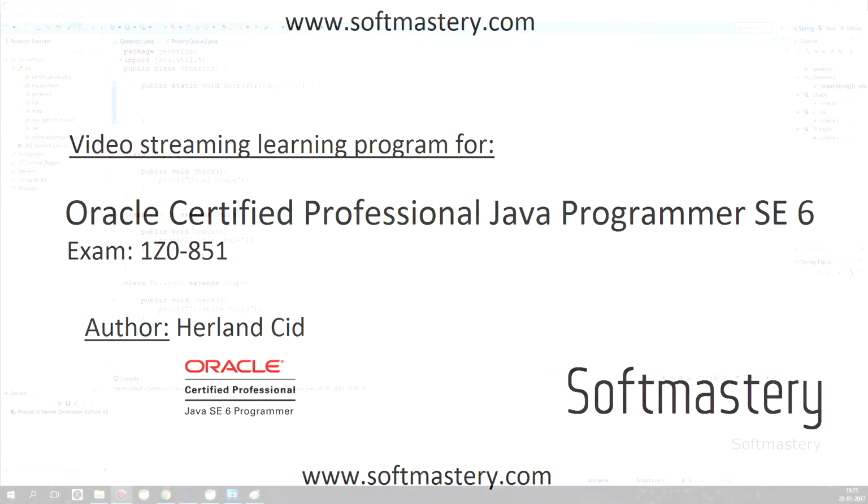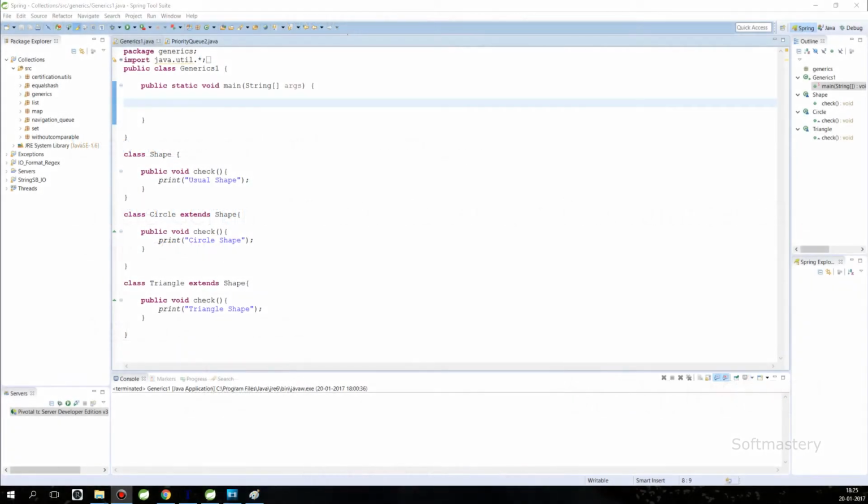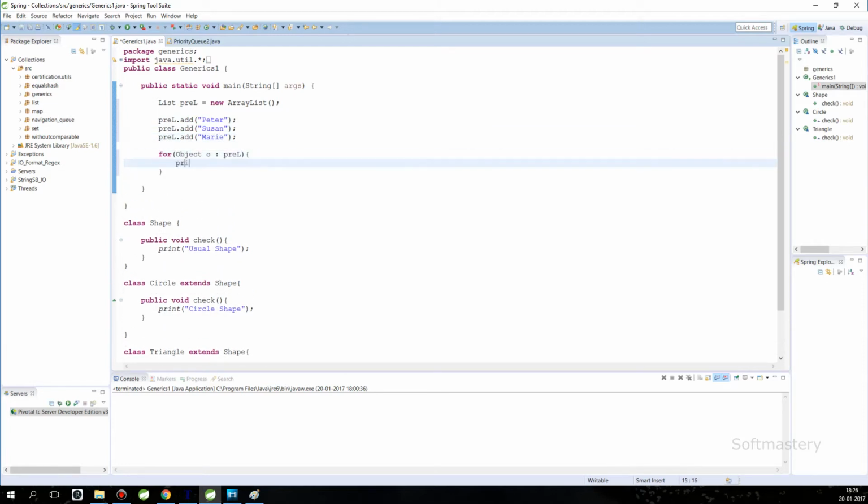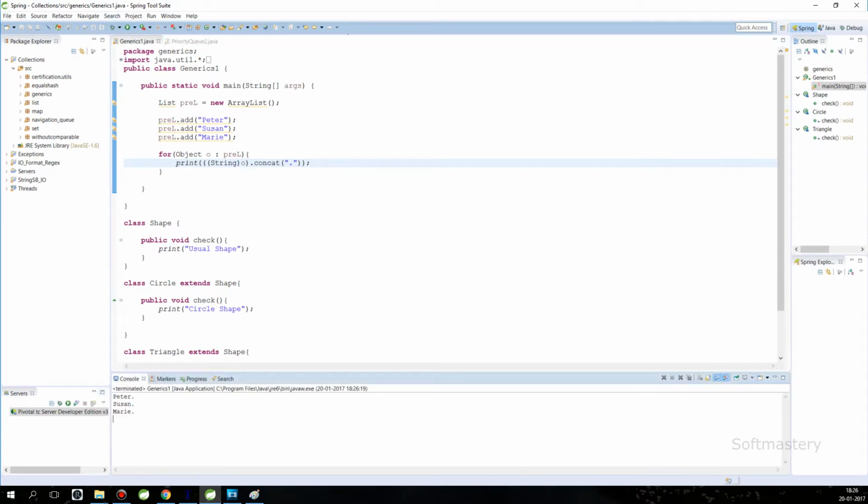Hello guys, this section consists of generics. Generics is a new feature in Java 5. Besides the other multiple functions that generics can be useful for, one of them is type safety. Let's look at this pre-Java 5 code that creates a list. It takes string values, and then we iterate the list and concat a dot.